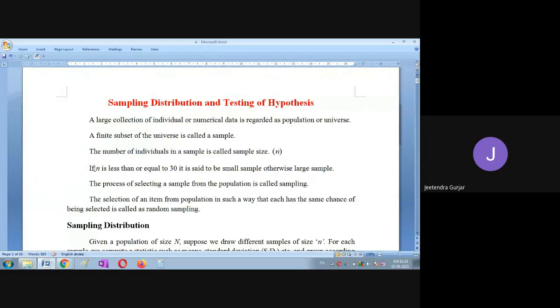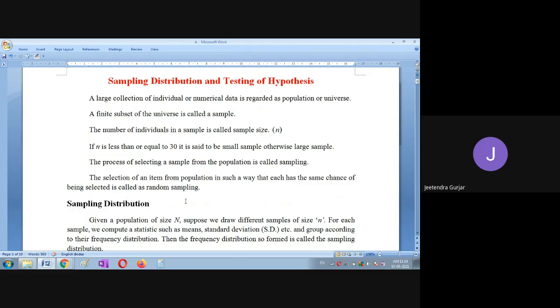Then if n is less than or equal to 30, it is said to be a small sample. Just for our convenience, we take small samples like 20, 30, 40. If it exceeds that, we say it is a large sample, like 100, 1000. They are all large samples, friends.